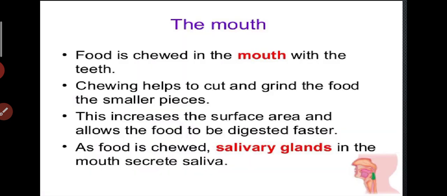In the mouth, the food is chewed with the teeth. Chewing helps to cut and grind the food into smaller pieces. This increases the surface area and allows the food to be digested faster. As the food is chewed, salivary glands in the mouth secrete saliva.